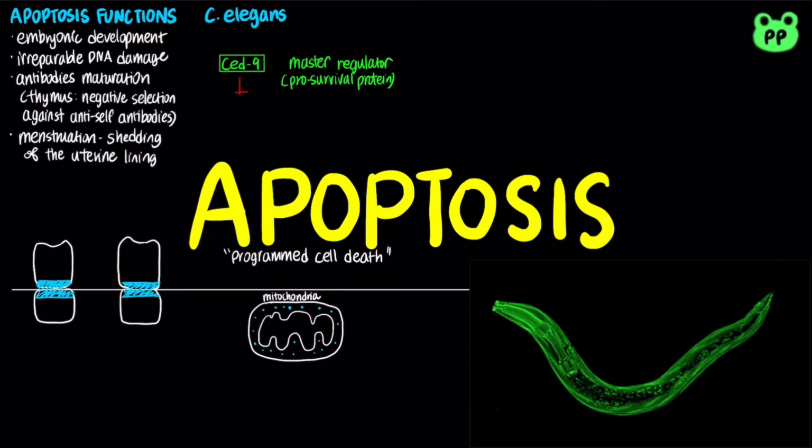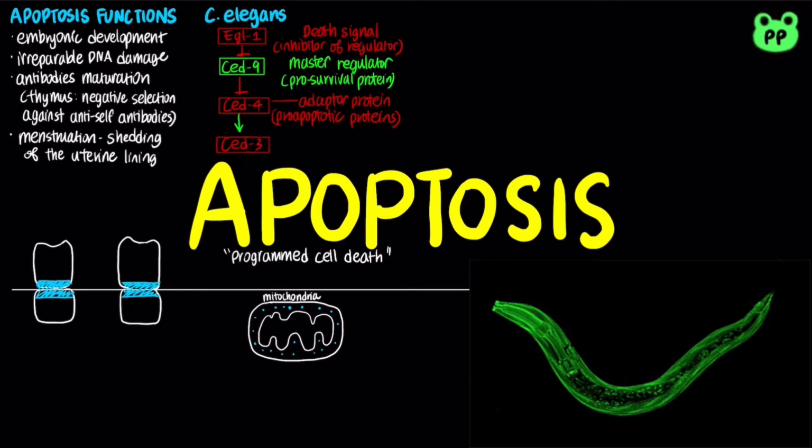Under normal conditions, Z9 inhibits the pro-apoptotic protein Z4, thereby keeping the cell alive. When a death signal such as EGL1 is received by the cell, Z9 is inactivated, relieving its inhibition of Z4. Z4 is an adapter protein that activates Z3. Active Z3, which is a protease, triggers a cascade of reactions leading to activation of nucleases and other proteases, ultimately